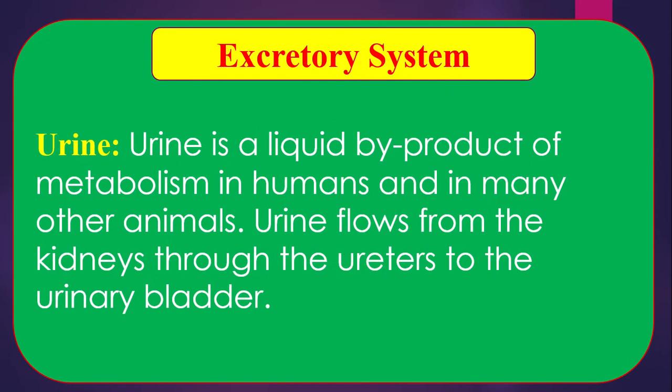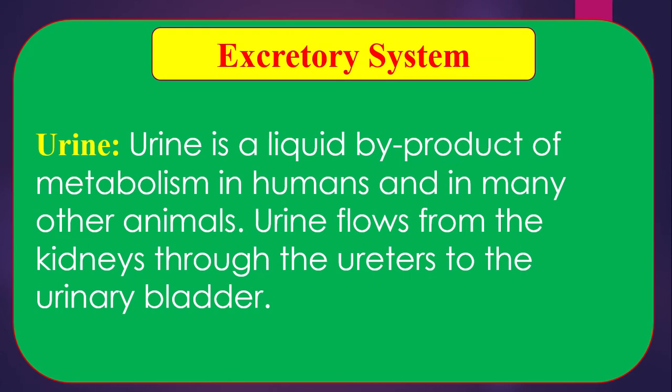Urine. What is urine? Urine is a liquid byproduct of metabolism in humans and in many other animals. Urine flows from the kidneys through the ureters to the urinary bladder. The kidney is termed the factory of urine production. They lie at the back of the abdominal cavity, one on each side of the vertebral column just below the diaphragm. The kidney acts as a filter.